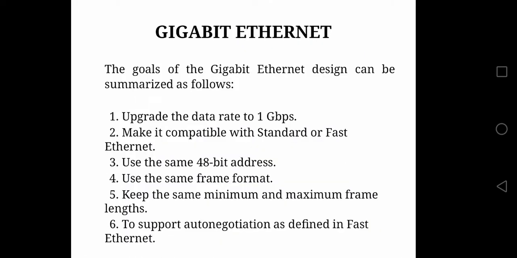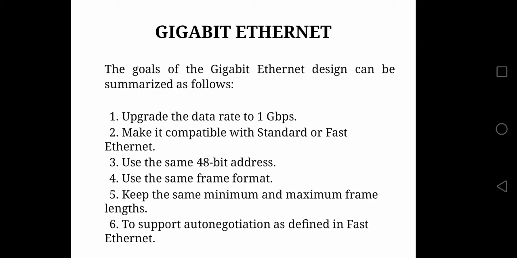The next topic is about Gigabit Ethernet. We have the goals of Gigabit Ethernet as follows. Gigabit Ethernet is 10 times faster than fast Ethernet, whose speed is 1 gigabit per second. And if you replace standard Ethernet or fast Ethernet by Gigabit Ethernet, then Gigabit Ethernet works successfully. That is the second goal. About the third goal, even Gigabit Ethernet has destination address and source address fields with a length of 6 bytes.